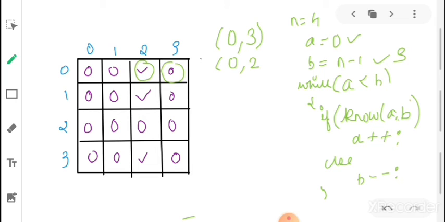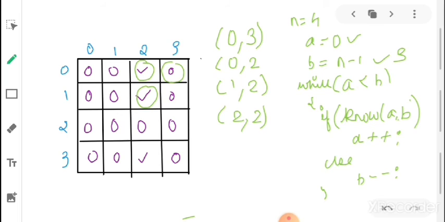Here A knows B, so we'll increment A. After incrementing, A becomes 1, and B is 2. Again we'll check 1 and 2. Here you can clearly see that A knows B, so we'll increment A again.